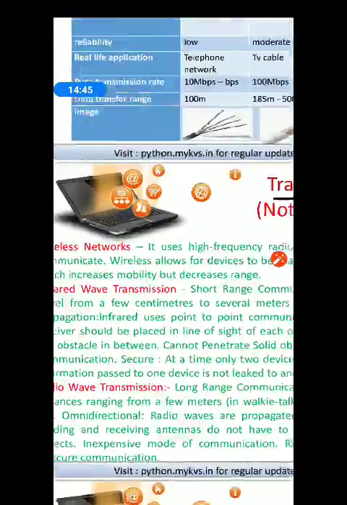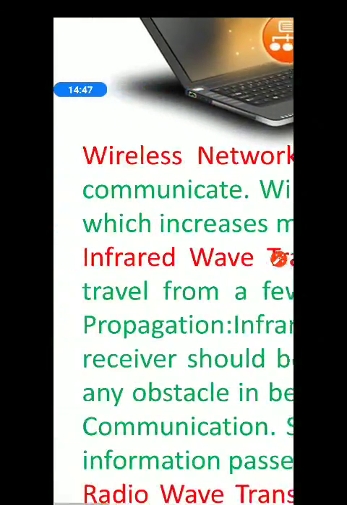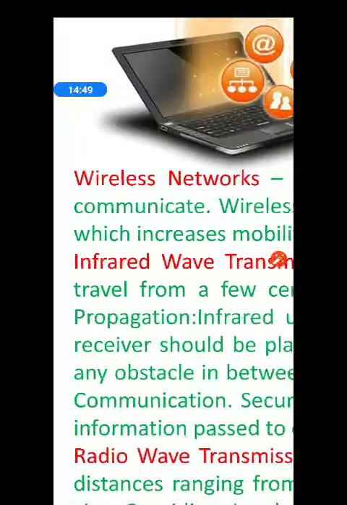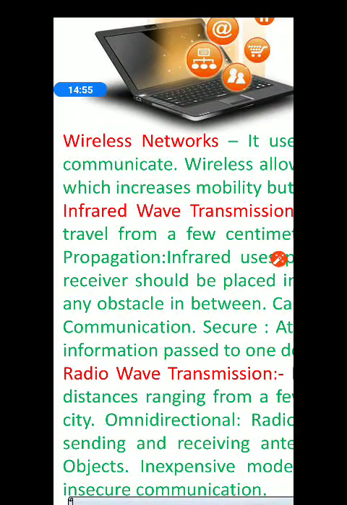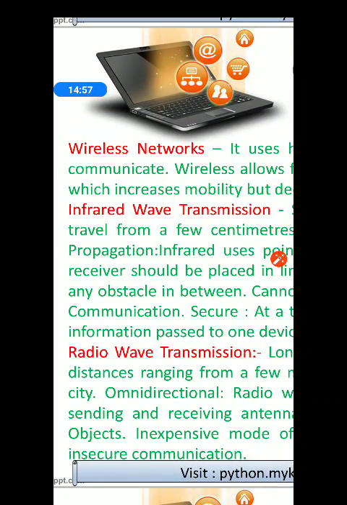Come to the second one, that is wireless network, in which there is no wired medium. Under this we have a few media. Write down their names only. First one is infrared wave transmission.